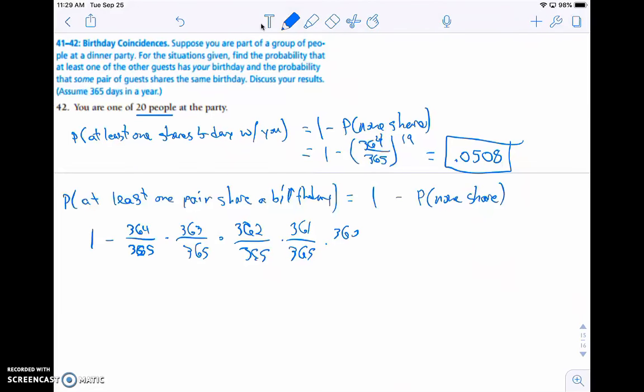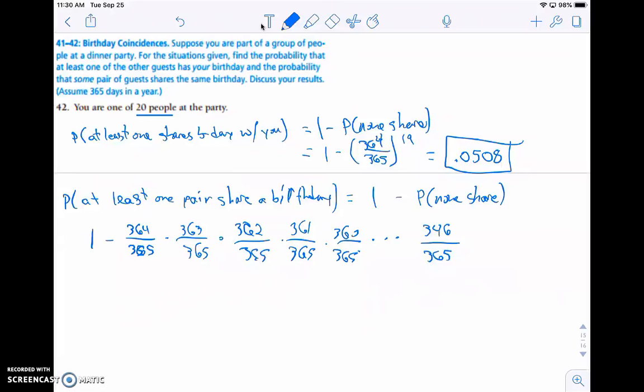And then the fifth, 360 out of 365. And so on, we keep multiplying these down until we get to the last person, and we would have 346 out of 365.